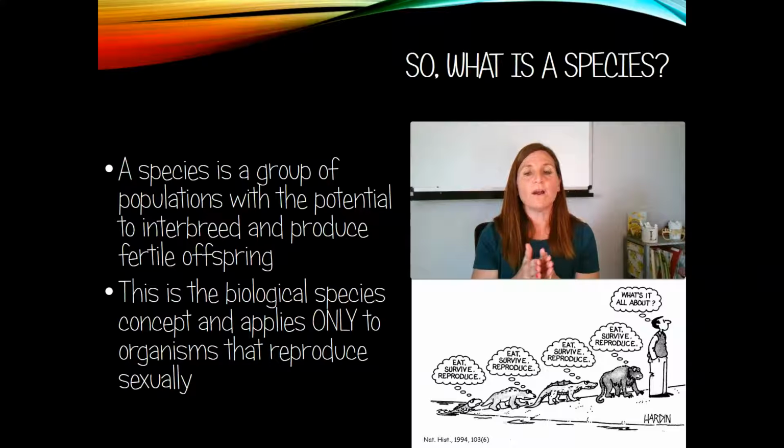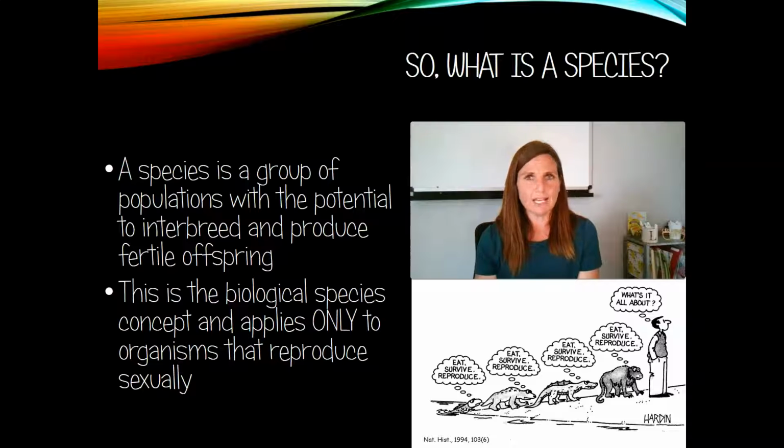So in order for two species to be the same, they need to be able to interbreed and produce fertile offspring. So now we know that a horse and a donkey are two different species because although they can interbreed, they cannot create fertile offspring. A mule, their offspring, is not fertile. This is the biological species concept.